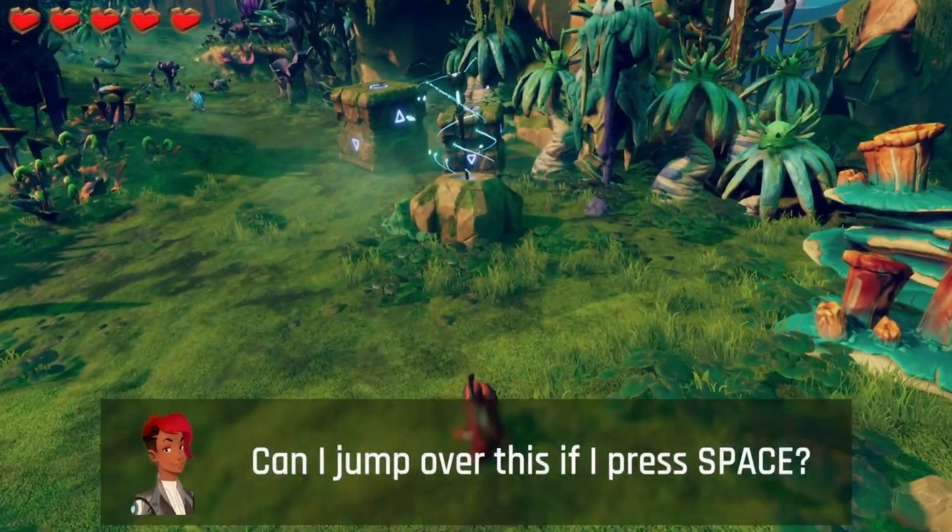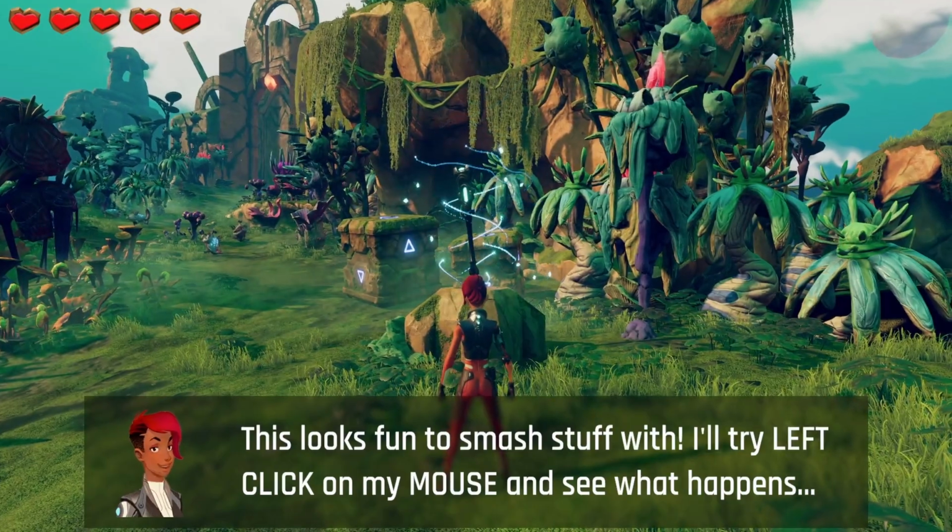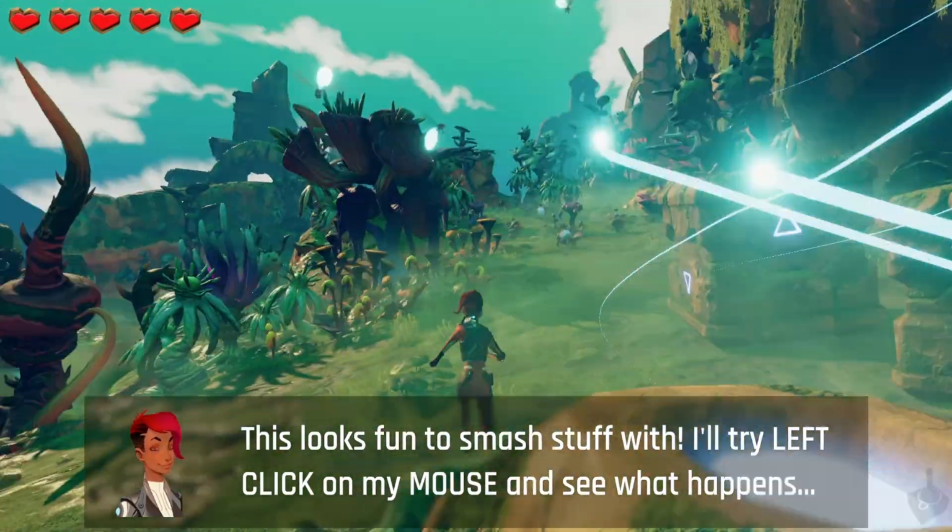This looks fun to smash stuff with. I'll try left click on my mouse and see what happens.